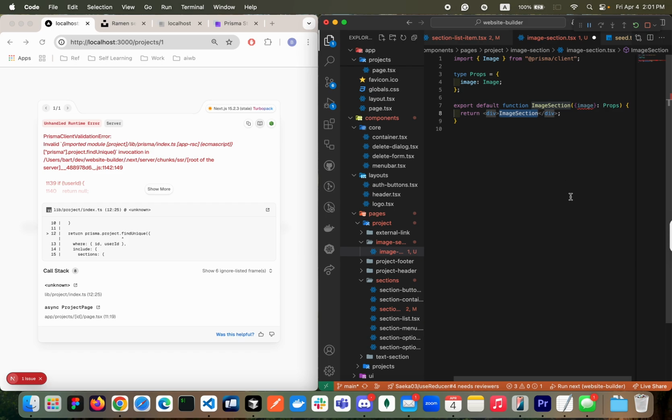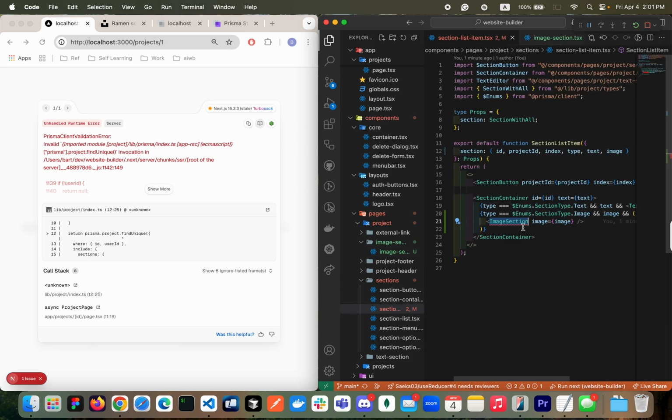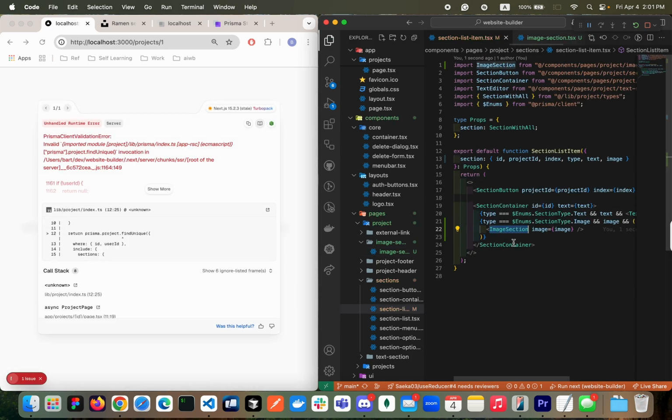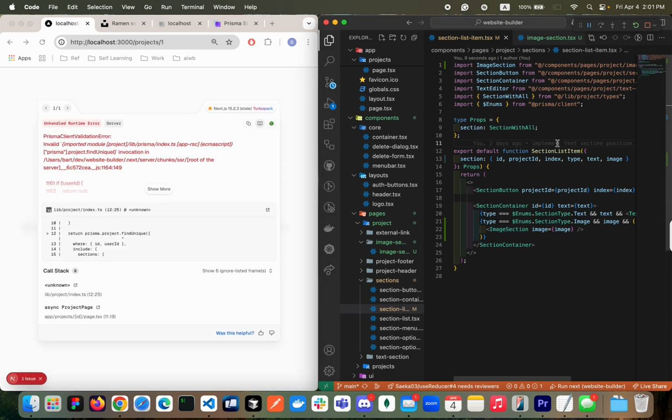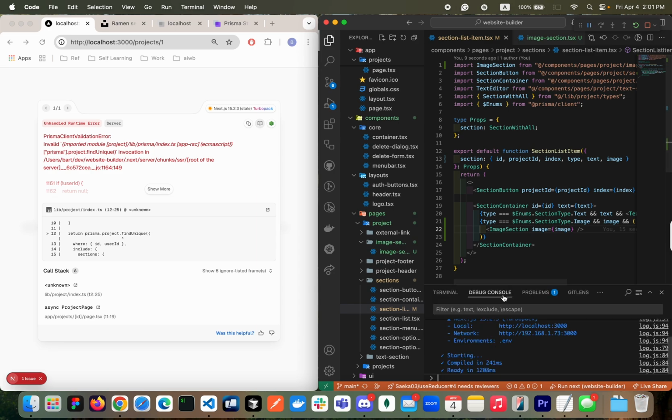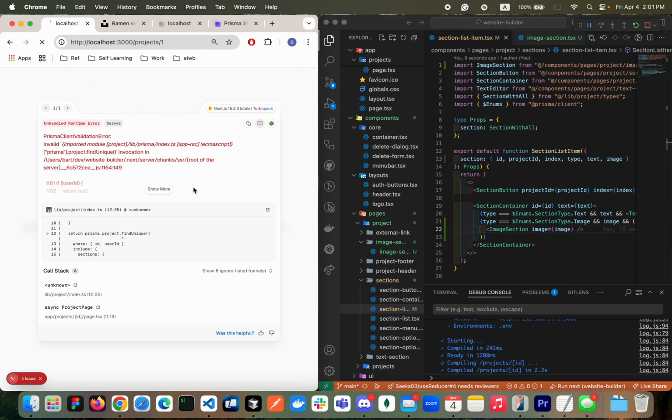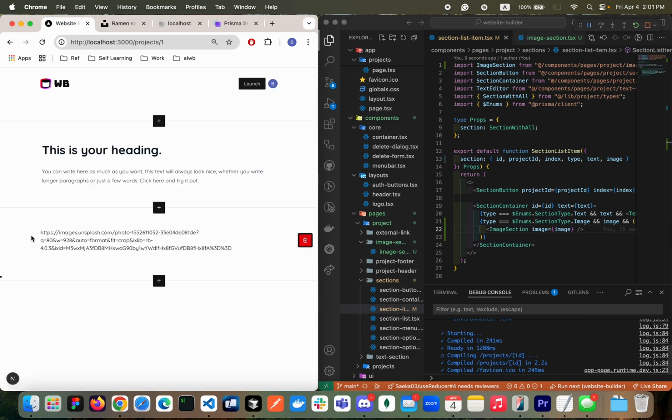To start with that, I'm going to add image.url here. Just let's check the URL if it's rendered correctly. Then here, let's import it. Awesome. We have a little bit of an issue here. Let me just try one more. In this case, we need to restart. Sometimes it does that. Restart. Make sure it's restarting. Okay, restart it. Let's refresh. Awesome. As you can see, we have image URL.